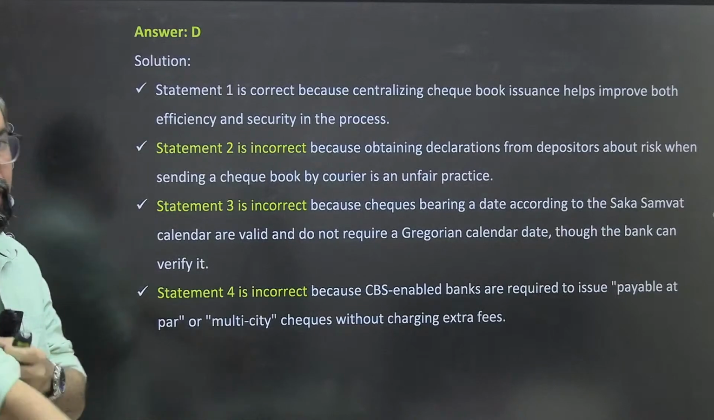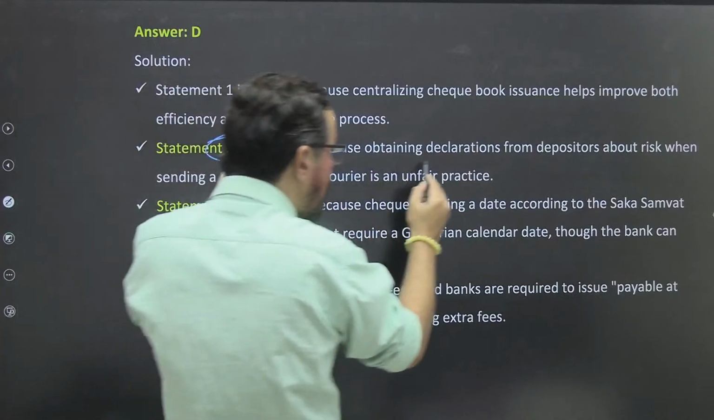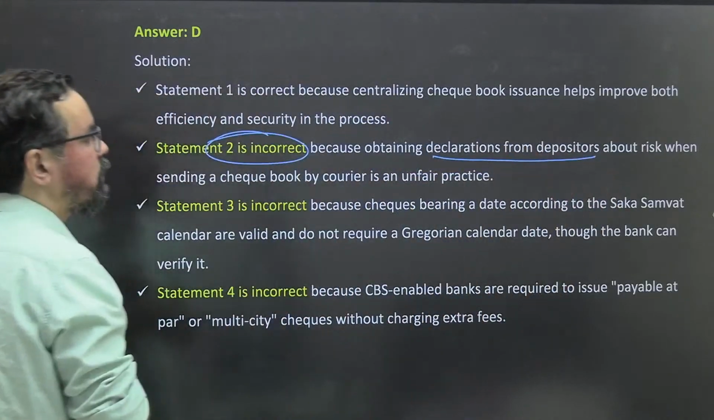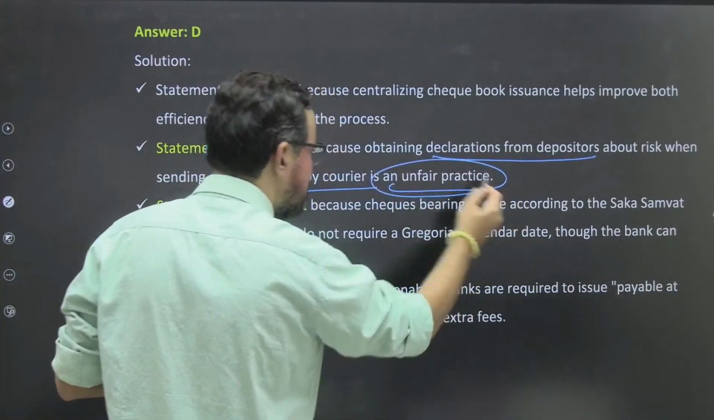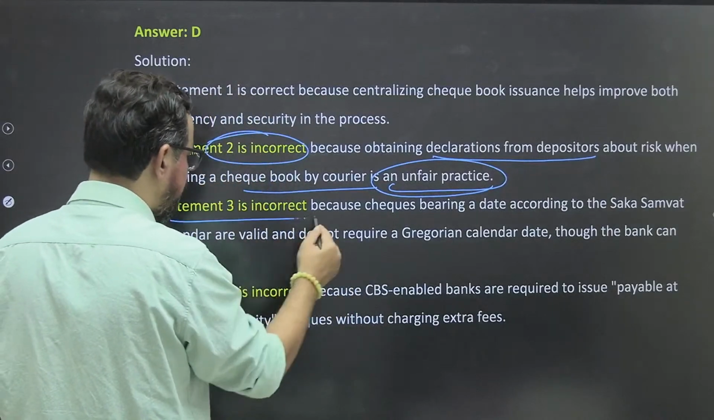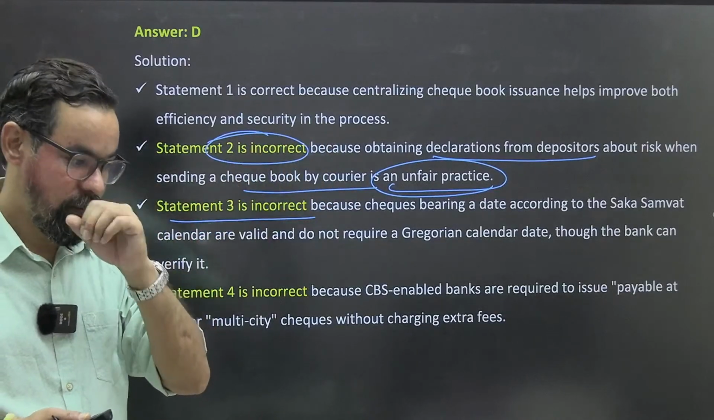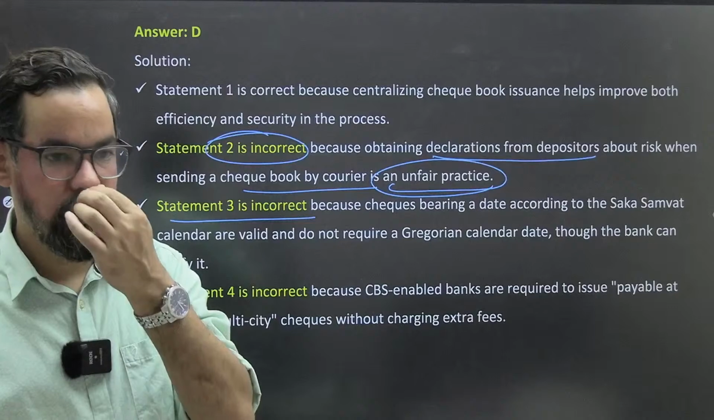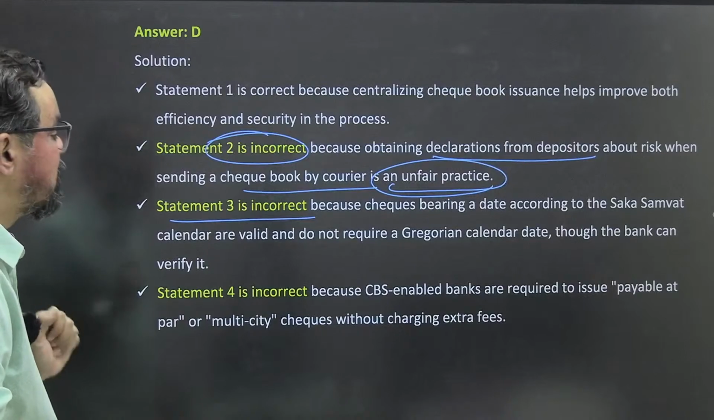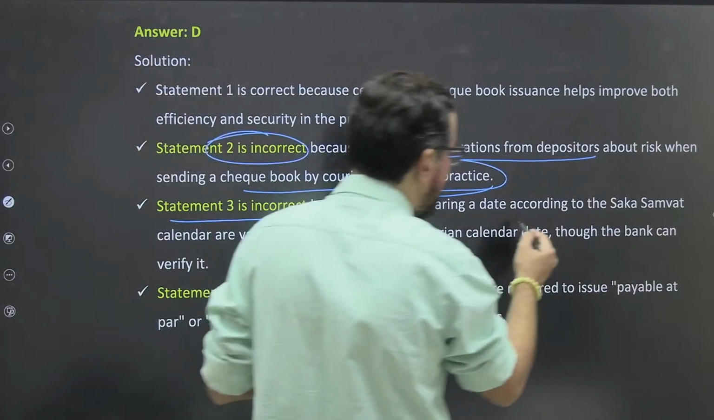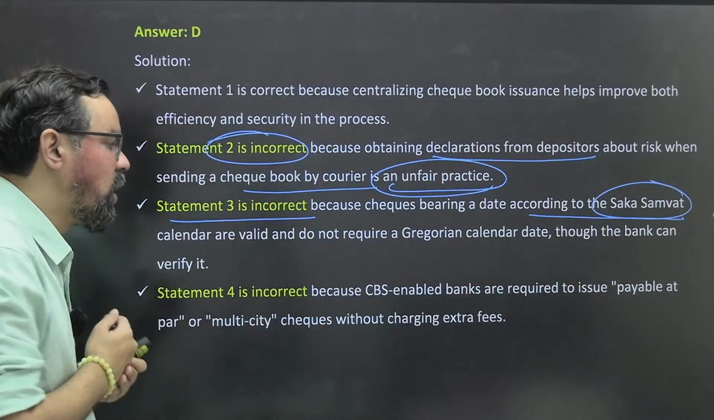See, two is incorrect because obtaining a declaration from depositors about risk when sending a check book by courier is an unfair practice in banking. We do not obtain these kinds of things from the customers while we send any checkbook or any other documents to the customers. And statement 3 is incorrect because checks bearing a date according to Saka Samvat calendar are valid and do not require that particular one.